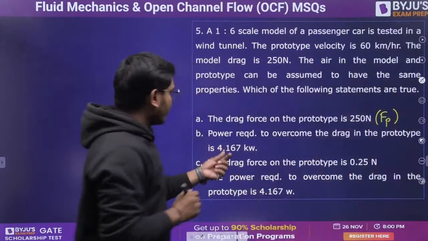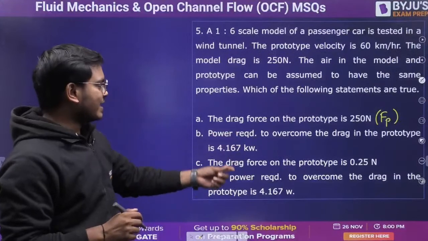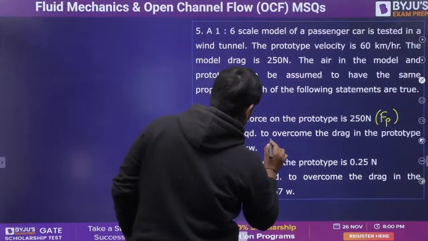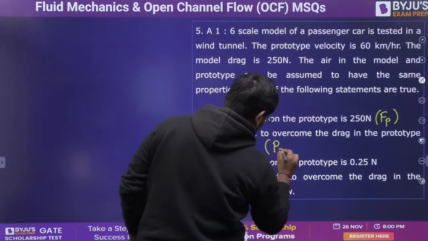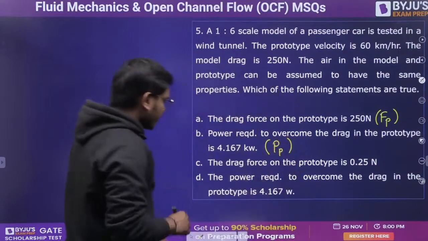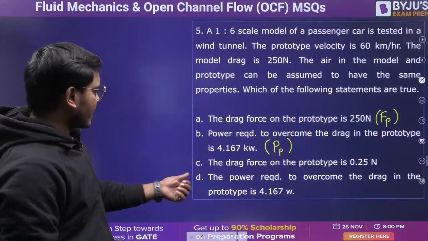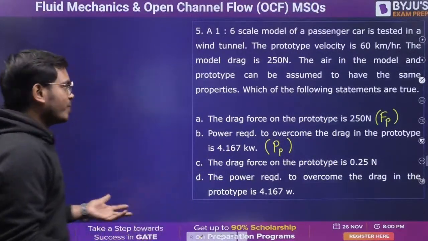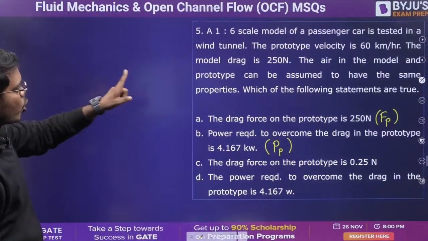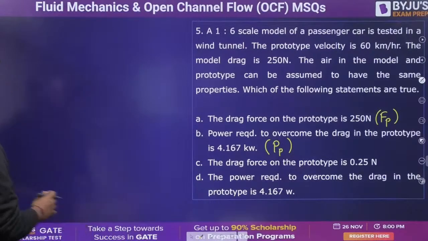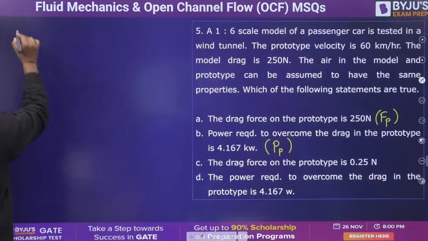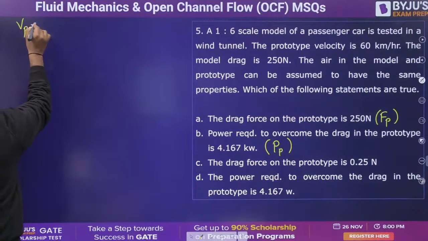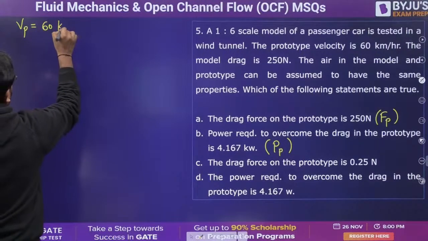What else? Power required to overcome the drag in the prototype. So we can say power required in the prototype. Very good. What else? The drag force on the prototype and the power required. So these two things are required, Fp and Pp. So basically what is given to us? The prototype velocity is given, which is 60 kilometer per hour.